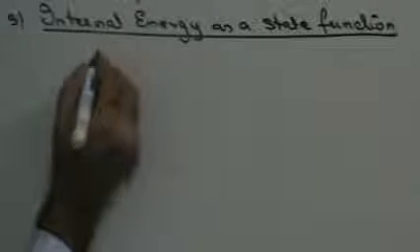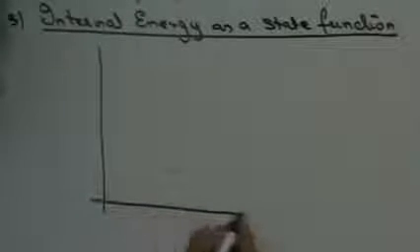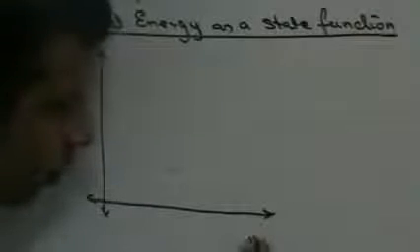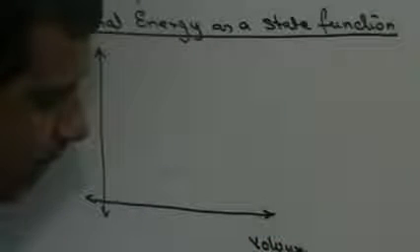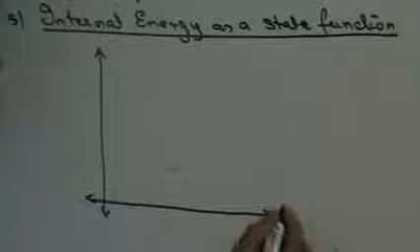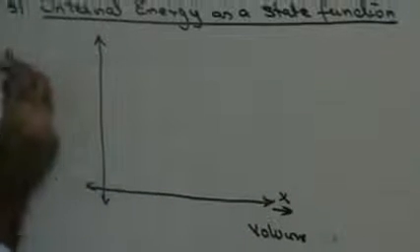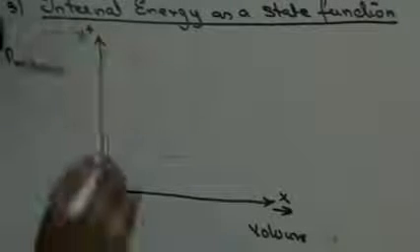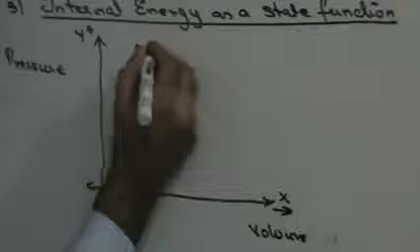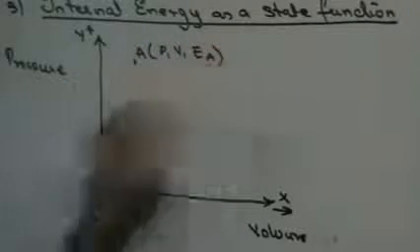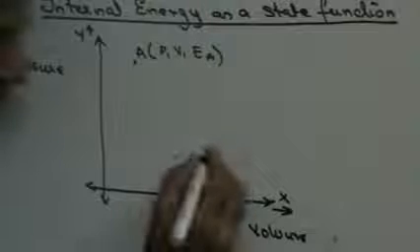Now, if I plot a pressure versus volume graph, let's consider volume on the x-axis and pressure on the y-axis. At position A, I have P1, V1 and EA, where EA is the internal energy.